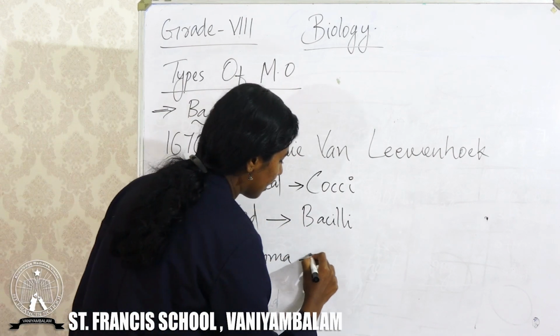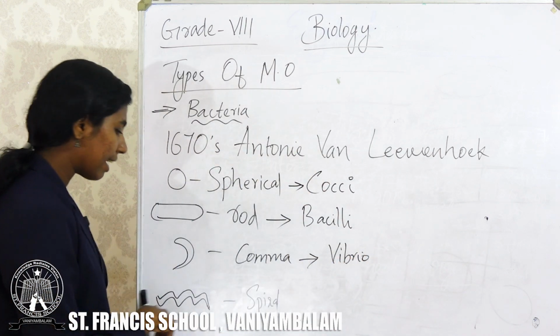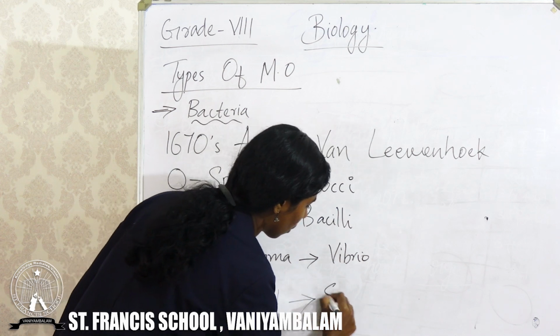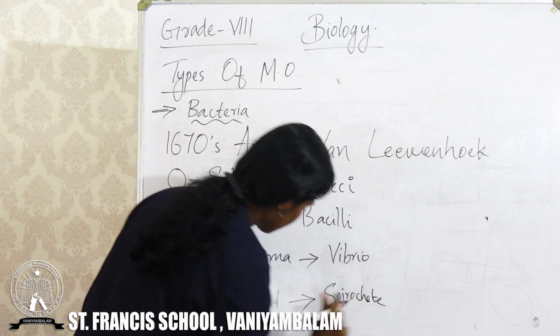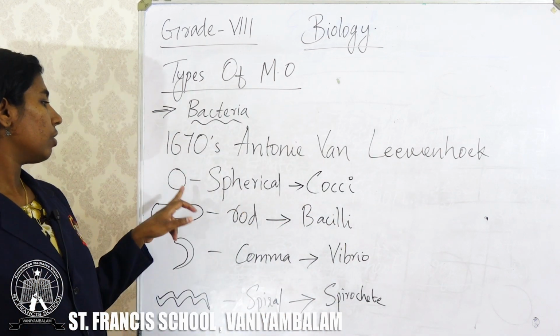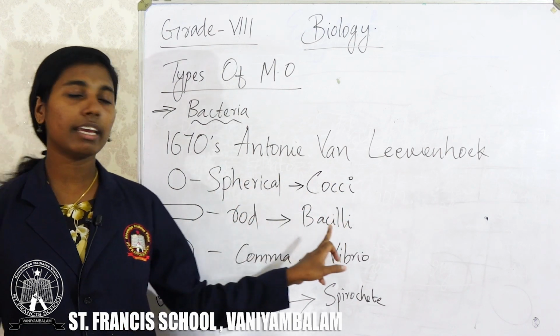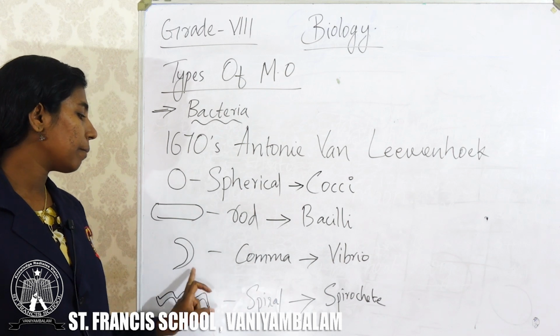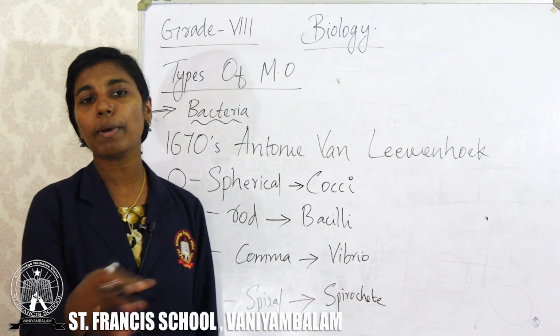Comma shaped bacteria are called vibrio, and spiral shaped bacteria are called spirochete.